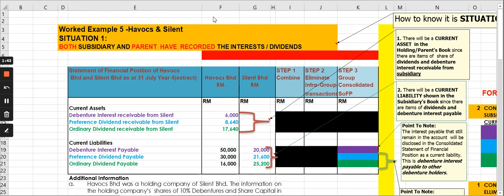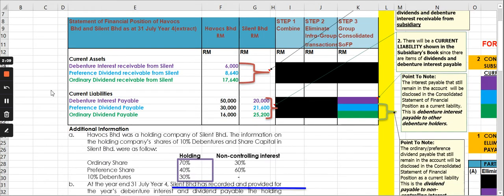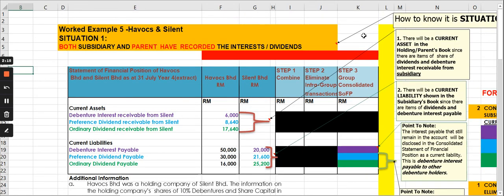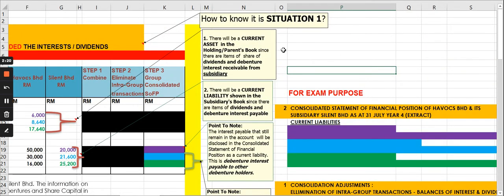Because as you know, there are three situations. The first situation is this, and the second situation is where both the subsidiary and the parent have not recorded the interest and dividends. The third situation is where the subsidiary has recorded, but the parent has not recorded the interest or dividend. So if you want to know which situation, you need to check the information given and also the additional information. So I put the question here.